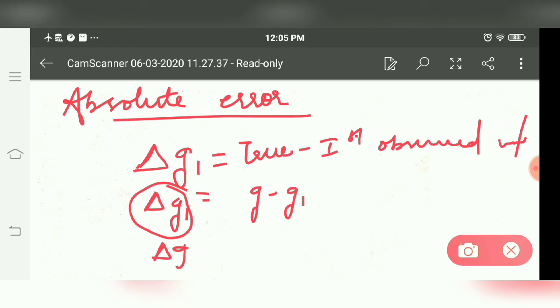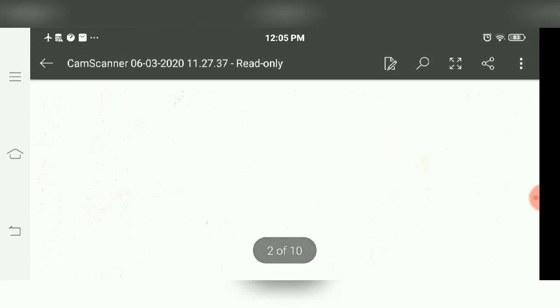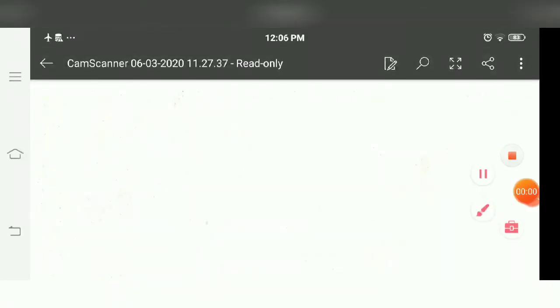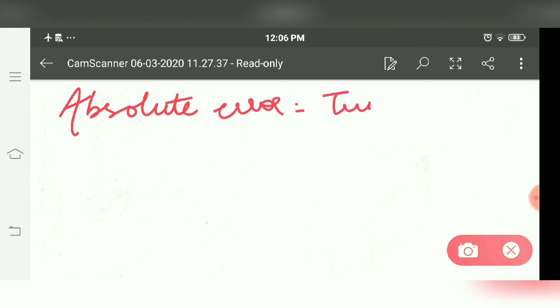Now delta g2 is g minus g2. Now delta g3 is g minus g3. You have to keep one thing in mind, you have to take the modulus of this, because sometimes error is plus or minus, so you always have to take positive values. That's why we are taking the modulus here. So this is the absolute error. Absolute error is the difference between the true value and the observed value. So absolute error is true value minus observed value.